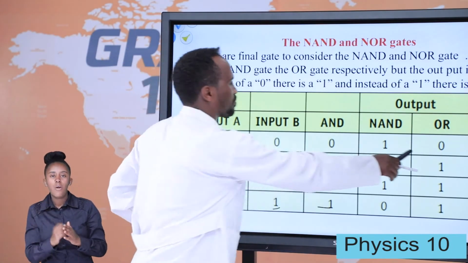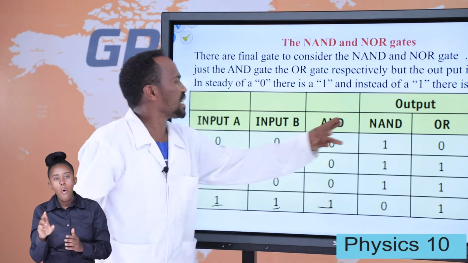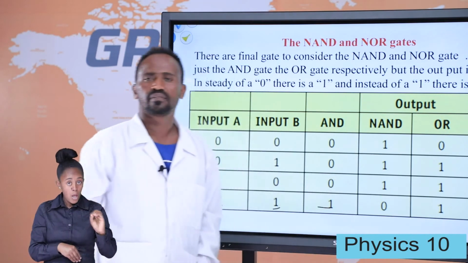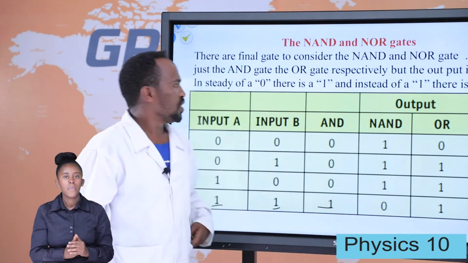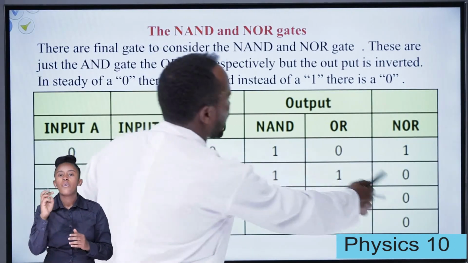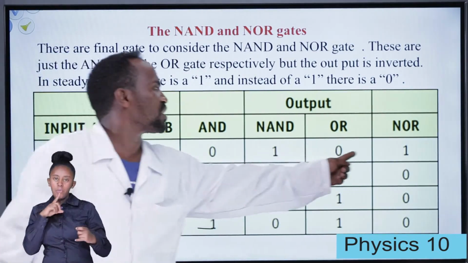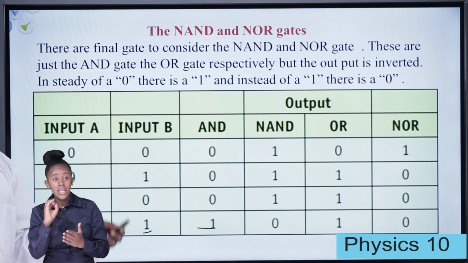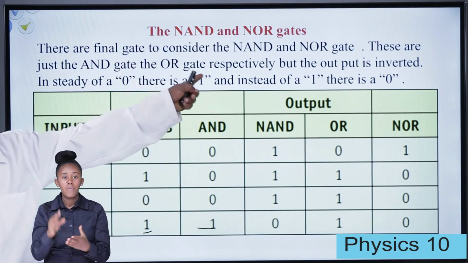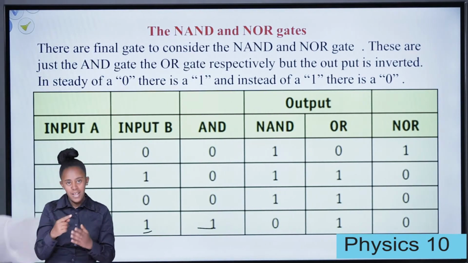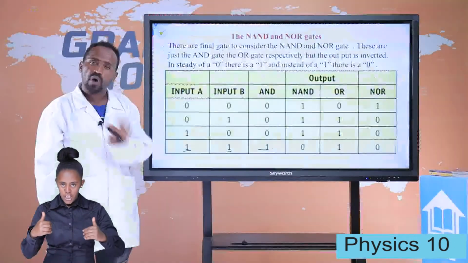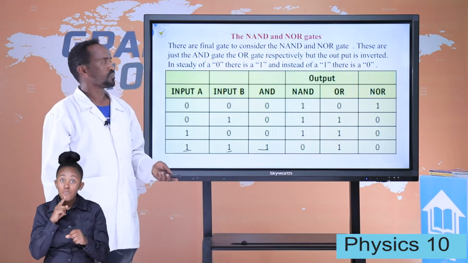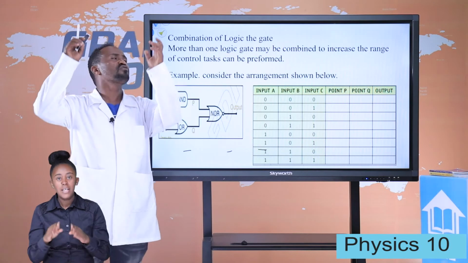Look at the OR gate. The OR gate is 0 if both inputs are 0, otherwise it is 1. Look at the NOR gate. The NOR gate is the opposite of the OR gate. At 0 it is 1, otherwise at 1 it is 0. This is the truth table given for the NAND and NOR gates. Student, you have to differentiate the way we can calculate or fill in the truth table. And let's see the combination of the logic gates.